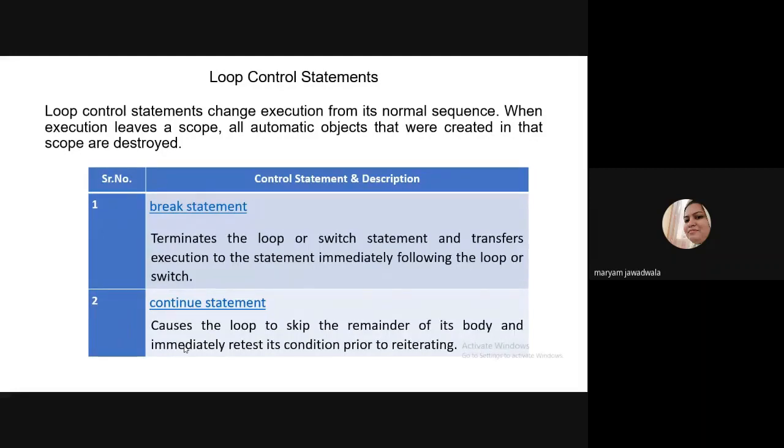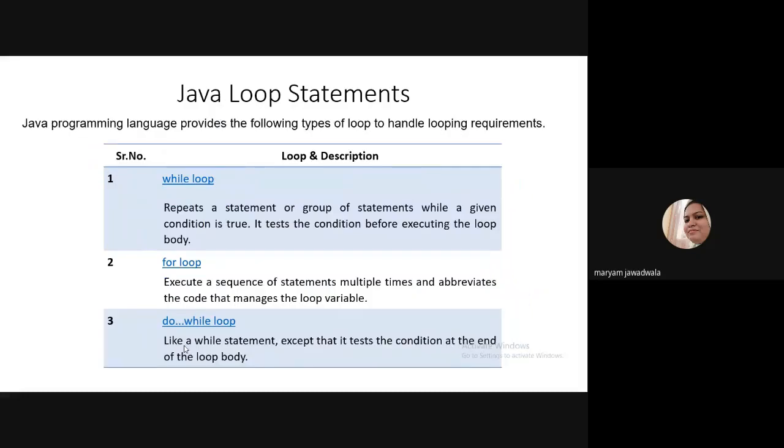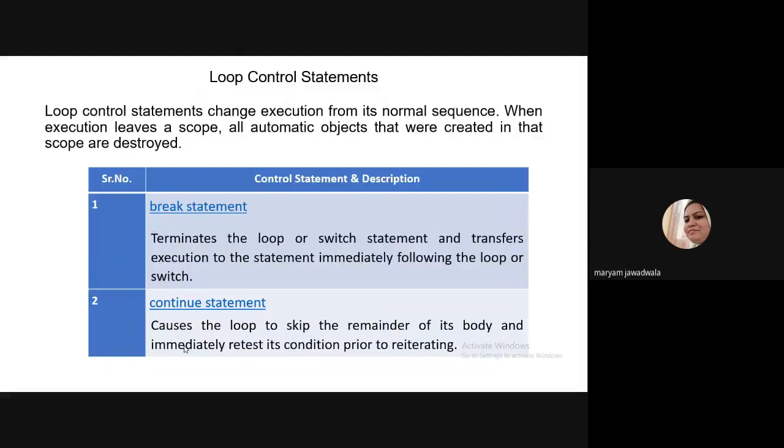So I hope you understand. In Java, you can write a program in a loop using a while loop, for loop, and do while loop. And again, you have two types of control statements which you can write inside the loop. That is the break statement and the continue statement. Okay.